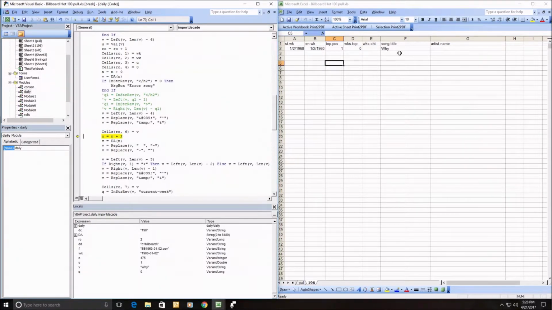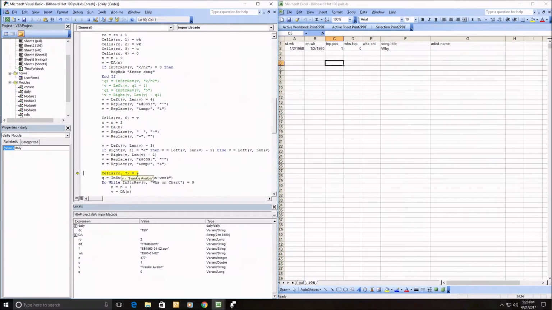So I'm going to put the song title as Y. I'm going to go a couple more, and I got to do all kinds of stuff. It's Frankie Avalon, but it's got all this crap before and after. Like I said, they don't come in nicely, so I replace some double spaces with a blank and then replace the blanks with nothings. And hopefully that'll leave my regular spaces intact, and then I got to trim. There's been a couple different things I got to trim, and it had a line feed in it, and I got to get rid of that. And then if you have any apostrophes or and symbols. And so Frankie Avalon goes up there. His song Y was the number 1 on my first January 2nd list.